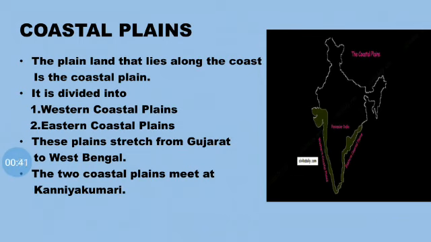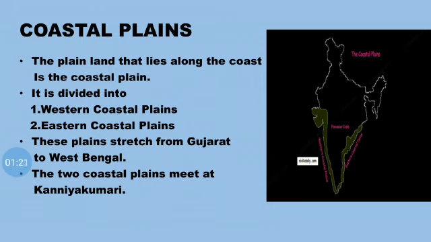Children, what do coastal plains mean? The plain land that lies along the coast is the coastal plain. Coastal plains are flat, low lying land adjacent to the sea coast. The coastal plains of India lie on either side of the peninsular plateau. The coastal plain is divided into western coastal plains and eastern coastal plains.